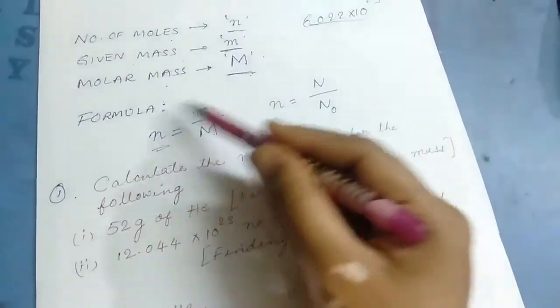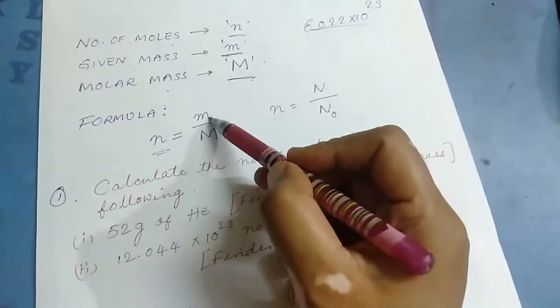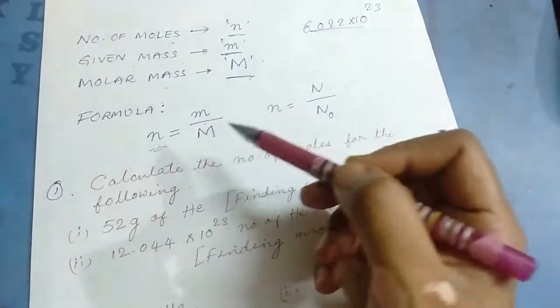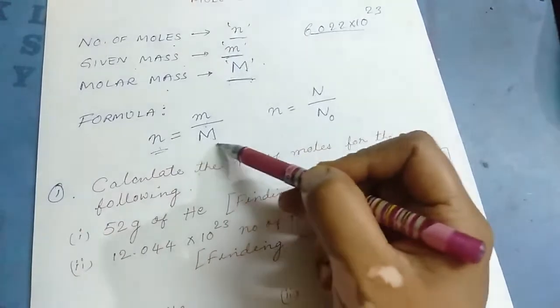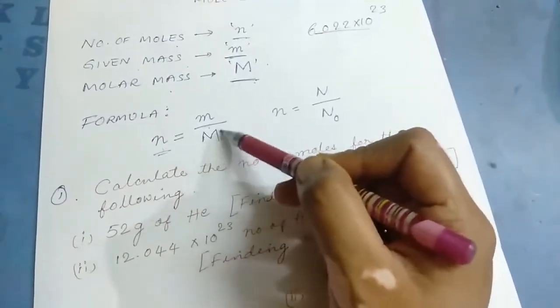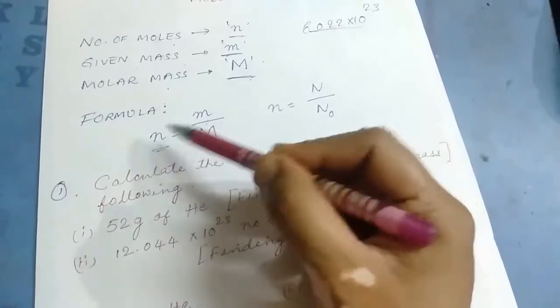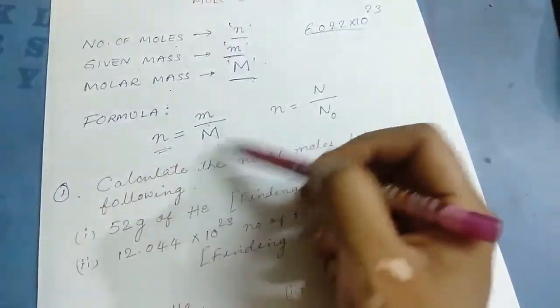Out of these 3, if number of moles or small m is not given, you should know capital M, because once the problem is based on one substance, we will easily know its molar mass. Whether n or m is missing, you can calculate it from this formula, children.